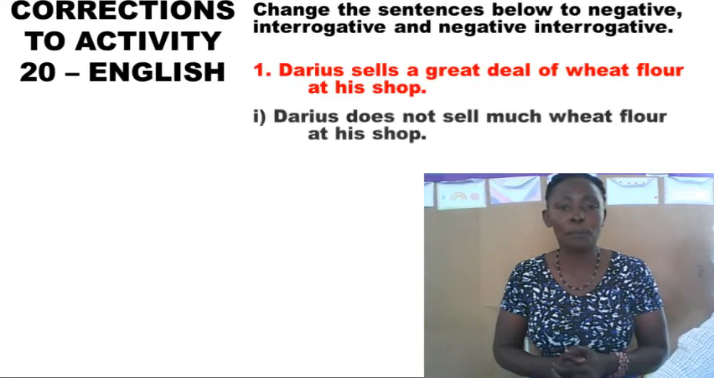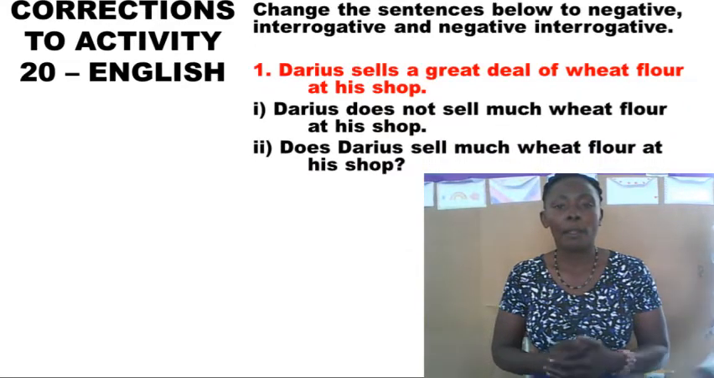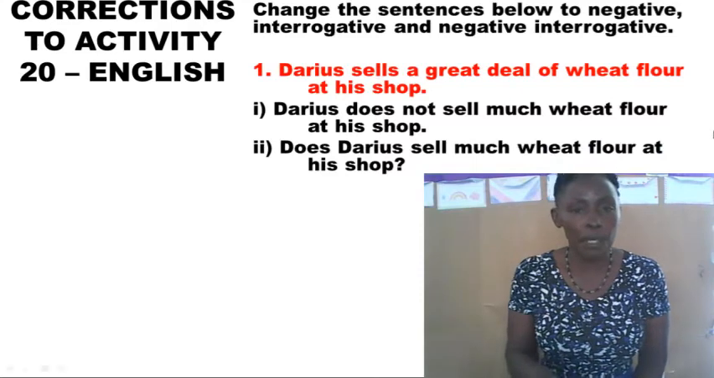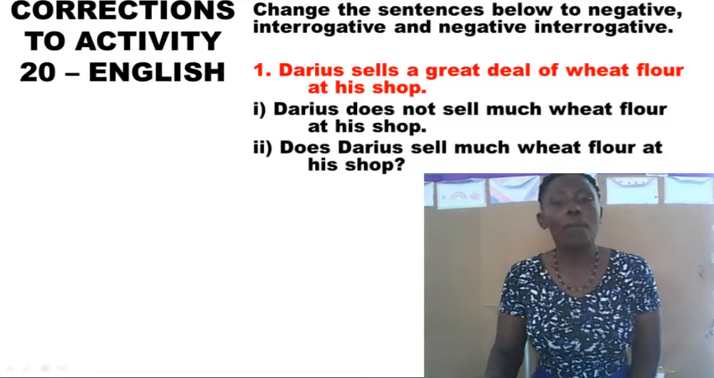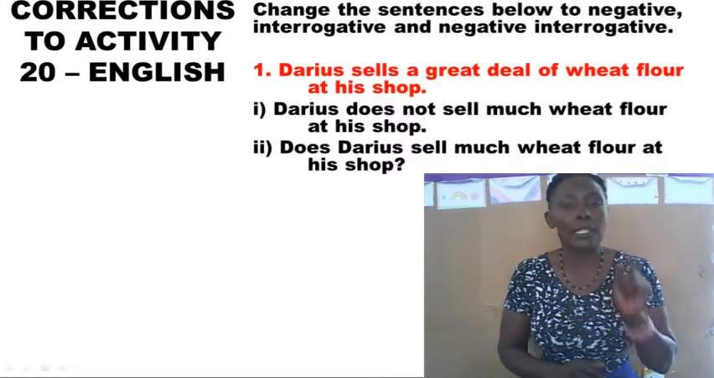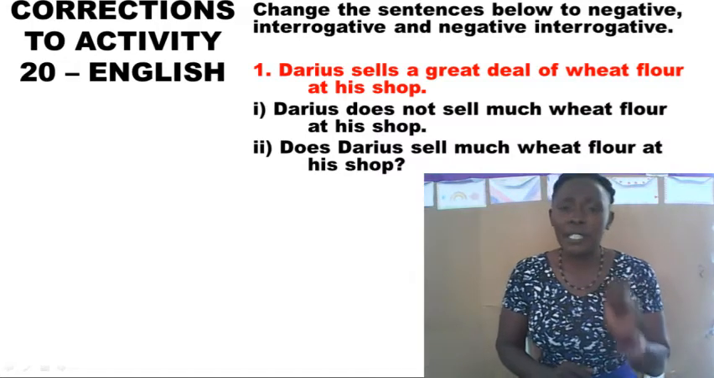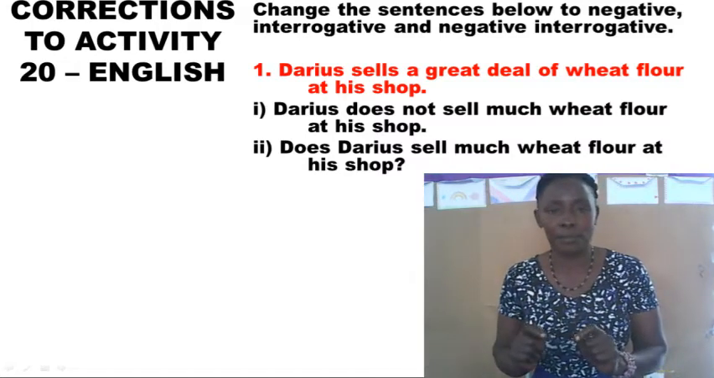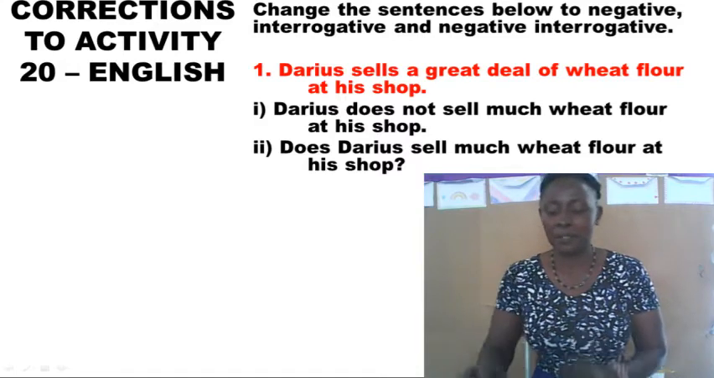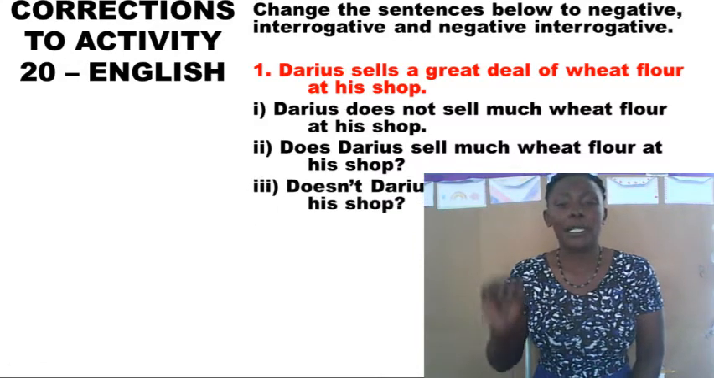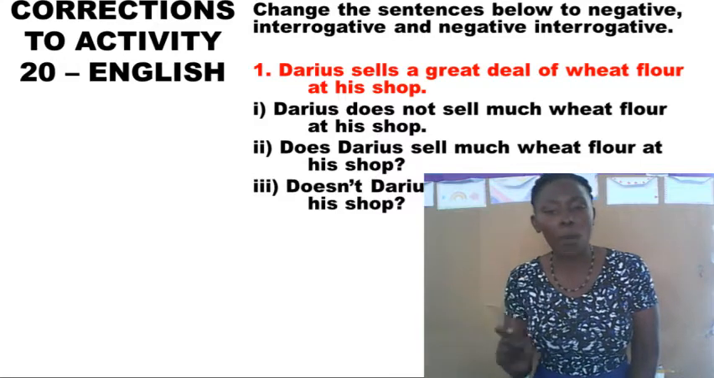Now change the sentence to interrogative form. We have to begin with our helping verb, which is does. Does Darius sell much wheat flour at his shop? That is interrogative. If I change the sentence to negative interrogative, the answer has to be, doesn't Darius sell much wheat flour at his shop?